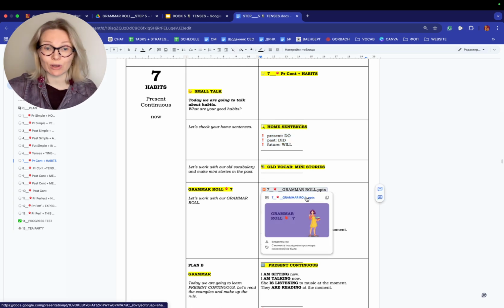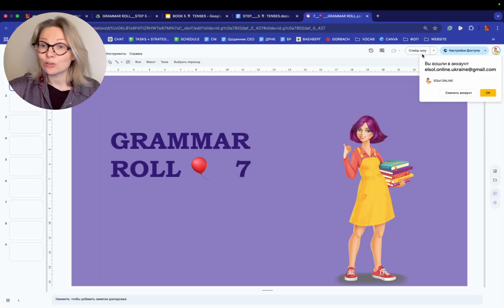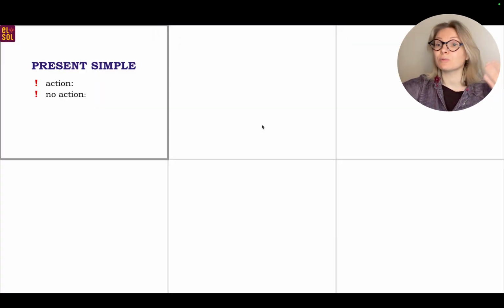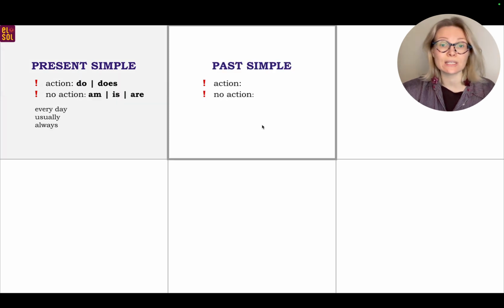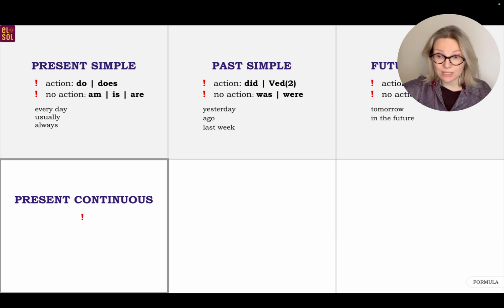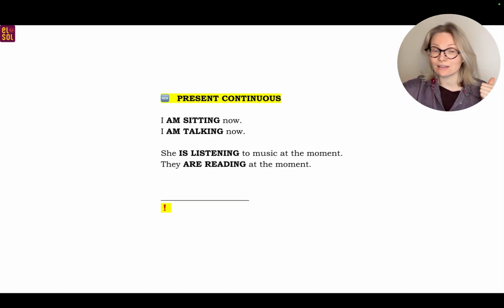As usual, we continue our lesson with grammar. So let's revise what you already know, what you don't know. So present simple, the students already know what to say. Past simple, the same. Future simple, the same. So present continuous. Okay, this is the new tense. So let's find out the formula. The students already know that it's not a new piece of grammar, but still.